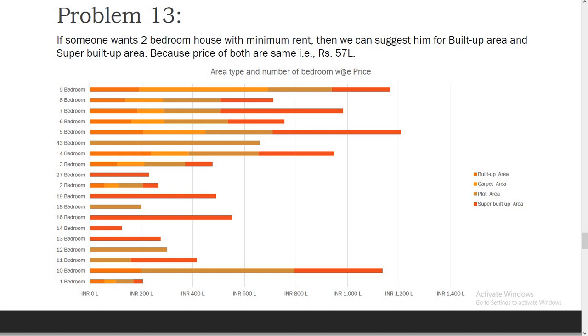Then this is problem number 13, which shows area type and number of bedroom wise price. So let's say someone wants a house with 2 bedrooms, then we can suggest built up area and super built up area, which are in the same price range, that is 57 lakh. So from this chart we can help that person in this way.